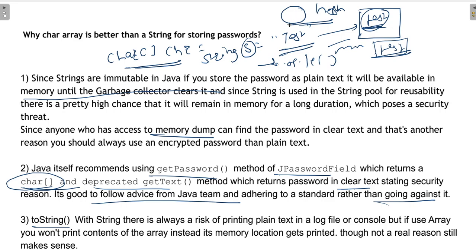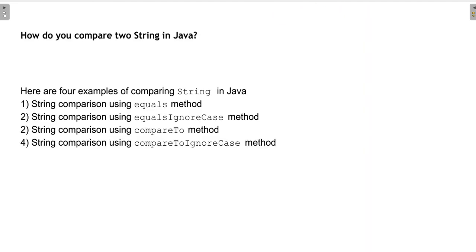So let's move to the next interview question, which is: how do you compare strings in Java? There are four methods we use for comparing strings in Java. One is equals, one is equalsIgnoreCase, and compareTo, compareToIgnoreCase. So in equals we are checking the content.